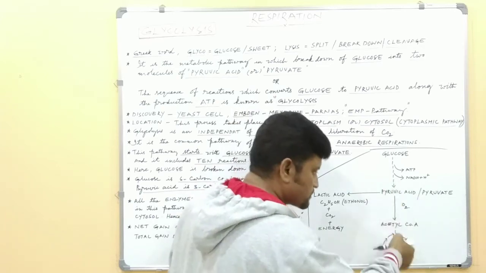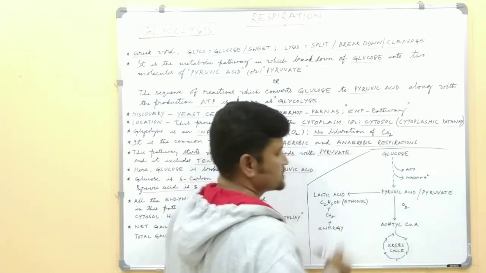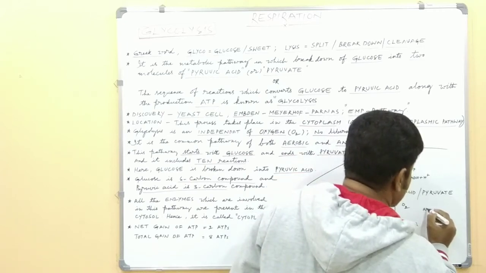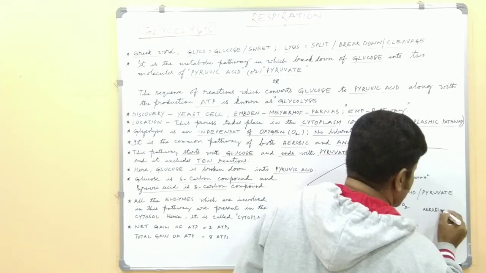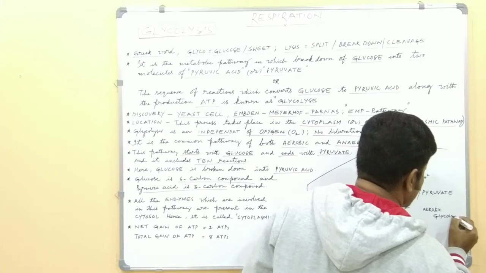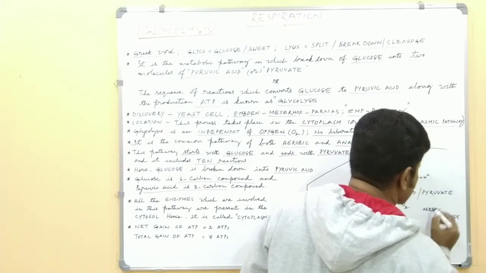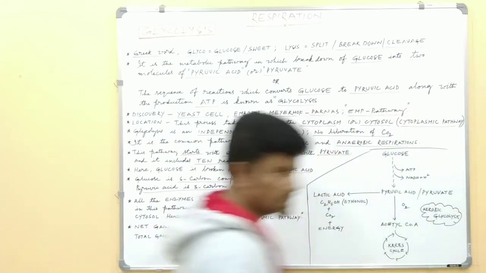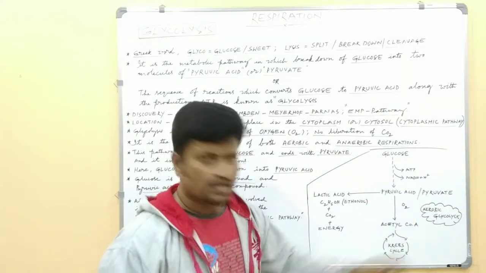This pathway is called aerobic glycolysis. Why is it called aerobic glycolysis?